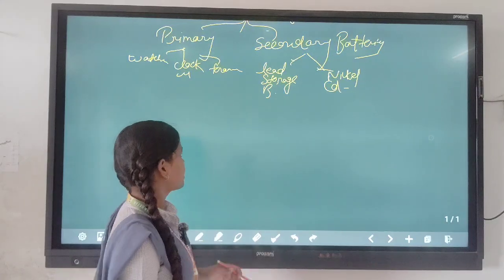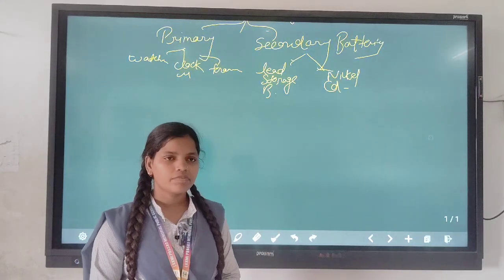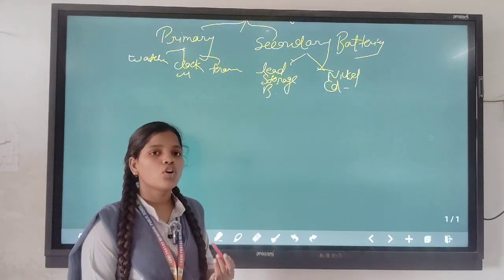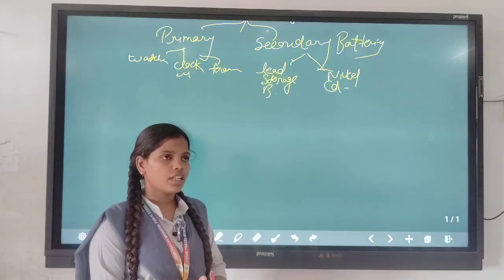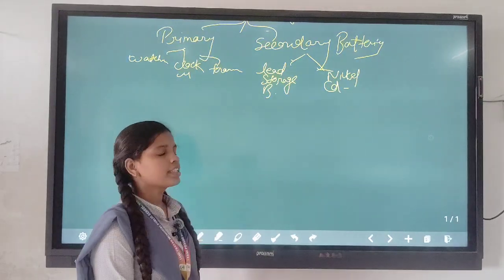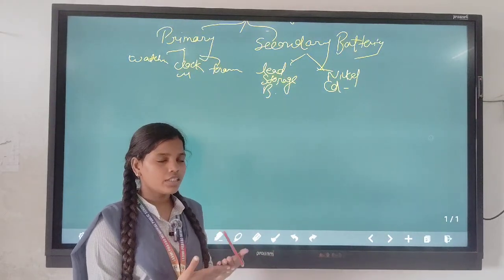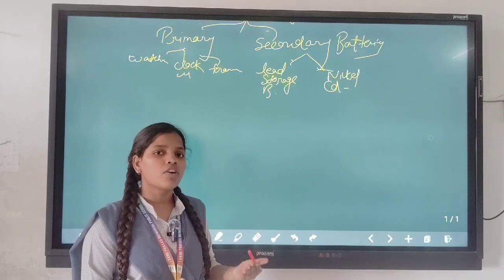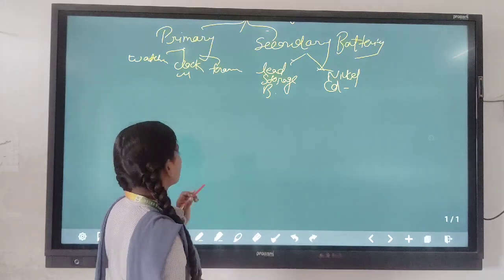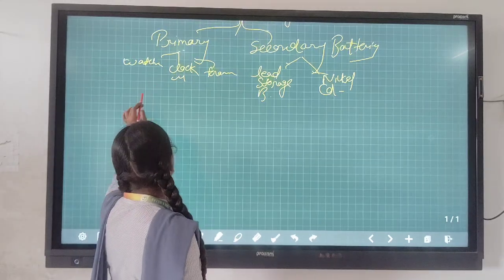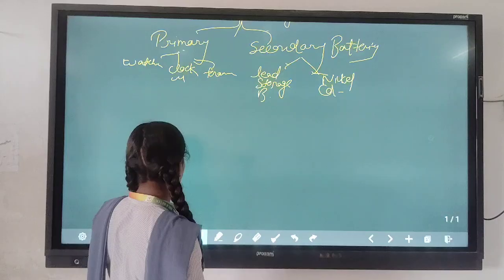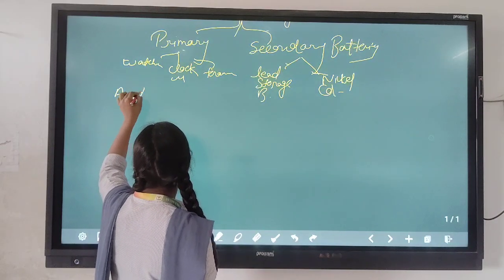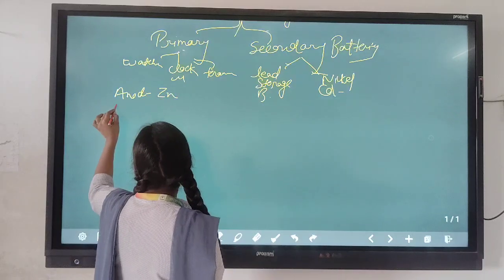In the case of a dry cell, it consists of an anode, where we use zinc, and at the cathode there is a graphite rod, which is surrounded by manganese oxide, and there is a use of an electrolyte. Here we can write anode: zinc, and cathode.